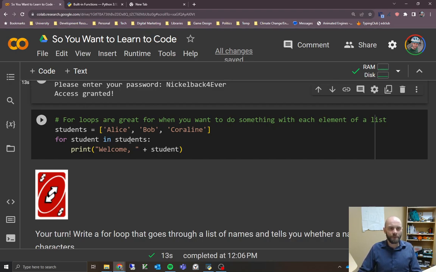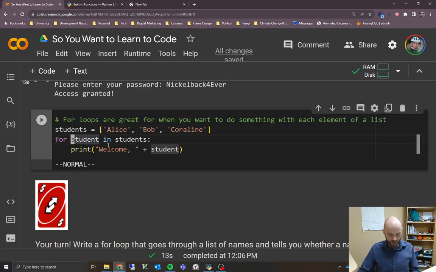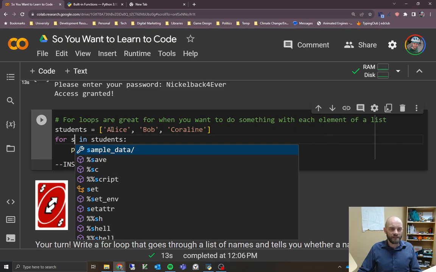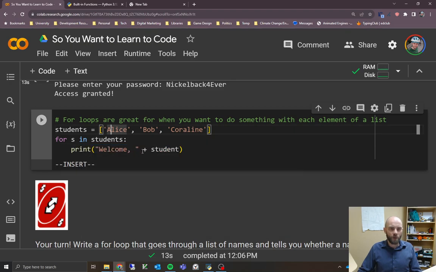We're saying, so for each student in students, we look at students here, we grab the first one, and we assign that to our temporary variable here. So we could call this whatever we want. It doesn't have to be student, and just to kind of highlight that, I'll change it to S here. For S in students, print welcome, and now we need to change this here to S as well, right? So these things have to match because it's basically saying, like, make a temporary variable, put the value into it, and then do something with it.